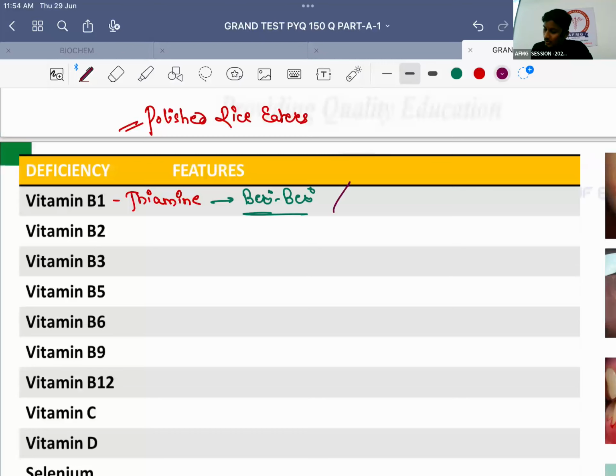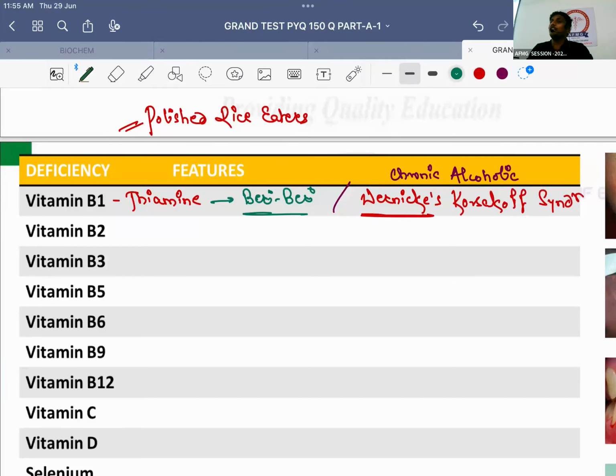In chronic alcoholic patients, due to vitamin B1 or thiamine deficiency, the condition that leads is known as Wernicke's-Korsakoff syndrome. Now, in the initial phase of the disease, the patient will develop Wernicke's encephalopathy, and in the later part of the disease, the patient develops Korsakoff's psychosis.